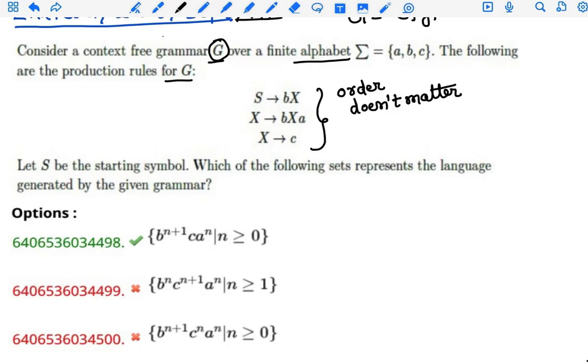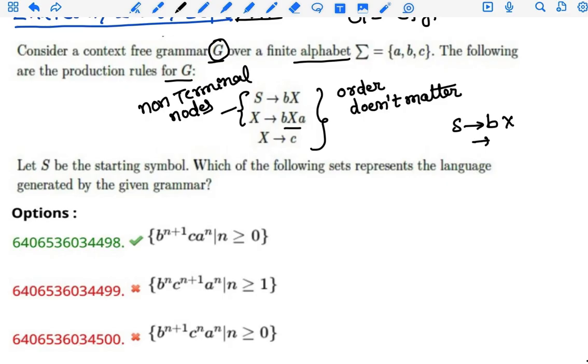S goes to bX. So S and X here, these two are non-terminal nodes. Non-terminal, because S consists of b and X. Again X is bXa, right?